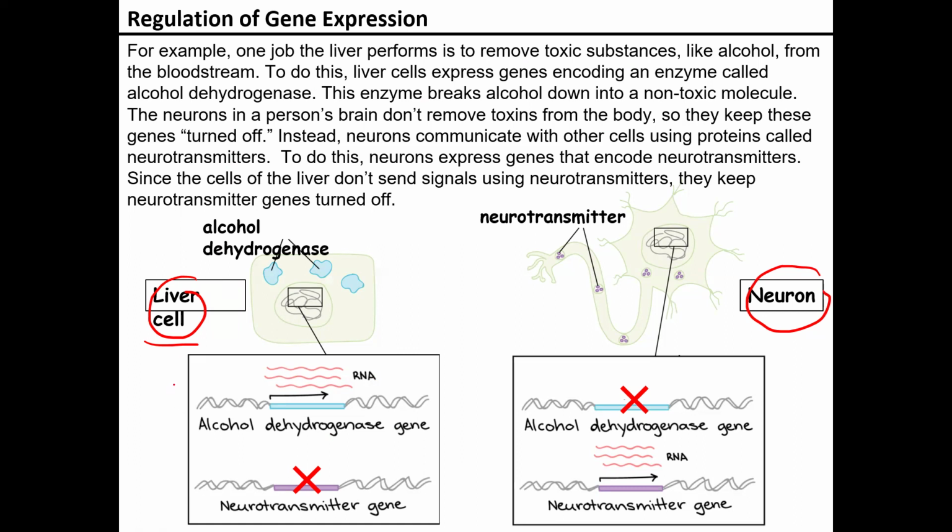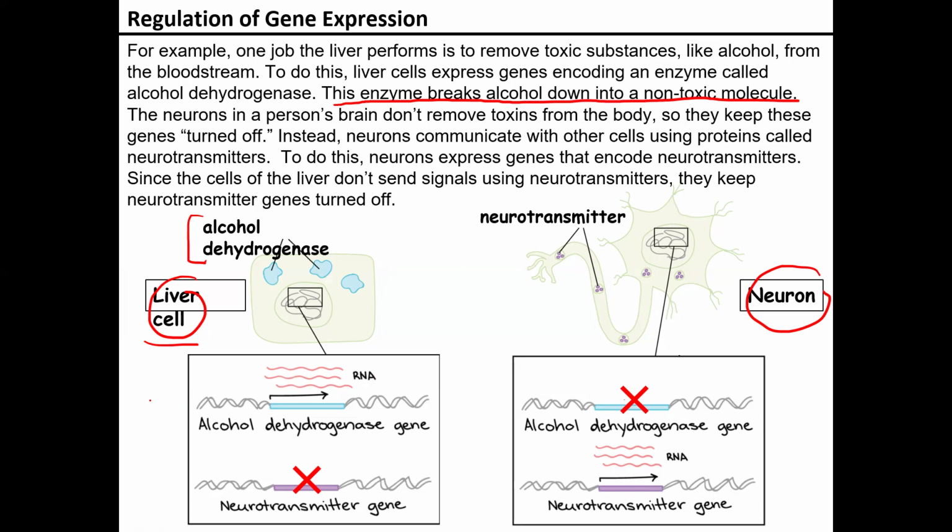So you'll notice that right here, in the nucleus, we have all of our DNA. And you'll notice that it has something known as alcohol dehydrogenase. What that is, is an enzyme that's going to break down alcohol into non-toxic molecules. This is going to be incredibly important because liver cells are all about filtering, all about making sure that we clean everything up. So these alcohol dehydrogenases are going to be very important in order to help us break down alcohol into non-toxic molecules.